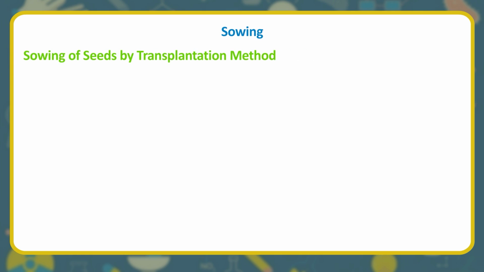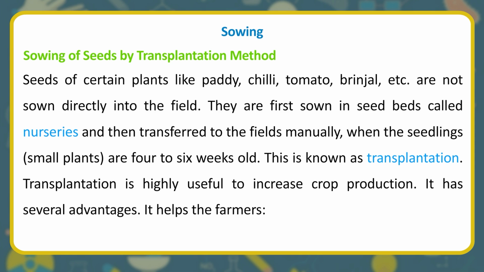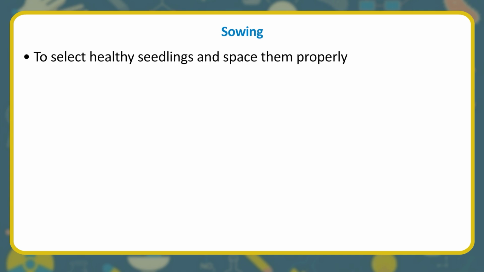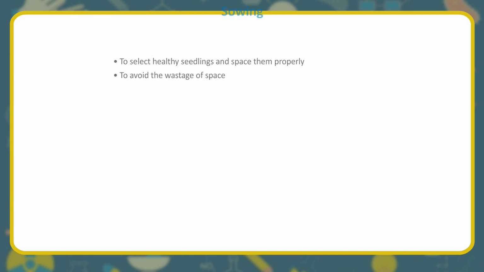Sowing of seeds by transplantation method. Seeds of certain plants like paddy, chili, tomato, brinjal, etc. are not sown directly into the field. They are first sown in seed beds called nurseries and then transferred to the fields manually when the seedlings, small plants, are 4 to 6 weeks old. This is known as transplantation. Transplantation is highly useful to increase crop production. It has several advantages. It helps the farmers to select healthy seedlings and space them properly, to avoid the wastage of space.